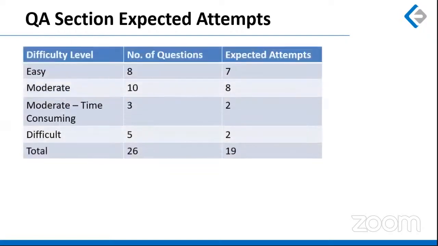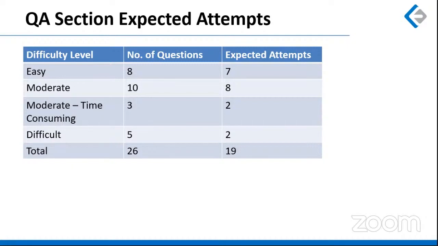Now, having discussed the difficulty levels, let me guide you through the expected attempts. This is how the distribution looks in terms of difficulty level. We discussed 8 easy questions, right? And whenever you are taking a paper, we expect you to capitalize on easy questions the most. Out of 8 questions, we expect you to solve around 7, provided you have completed all the chapters. Always everything is based on that assumption only, right? We are not expecting you to score 7 questions sitting in the month of March. This is the expectation in the month of November, okay?